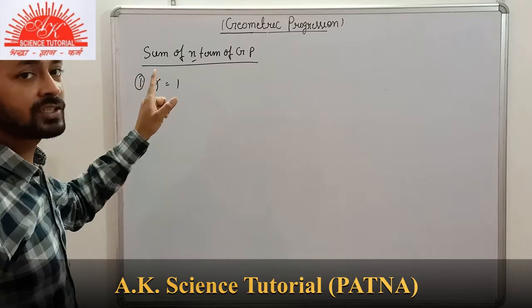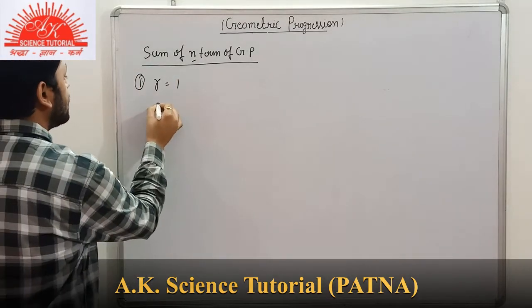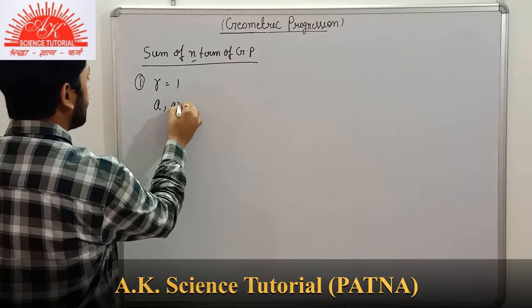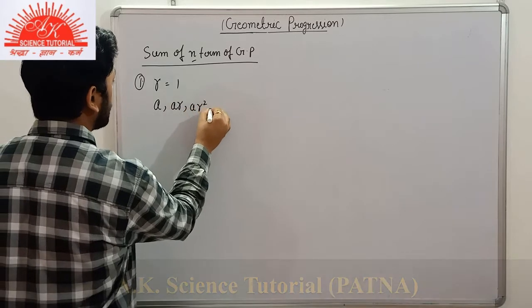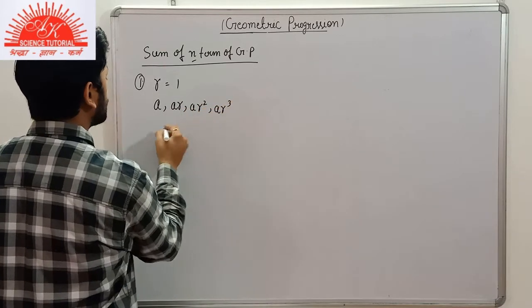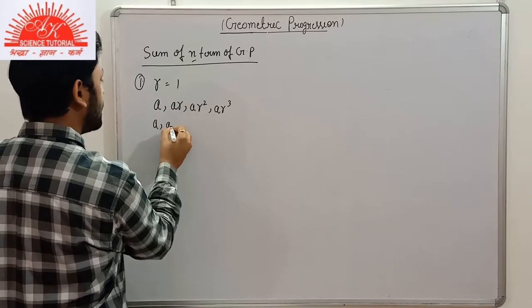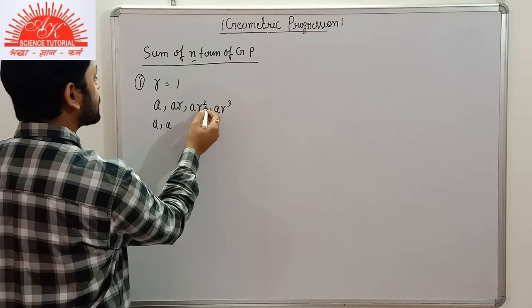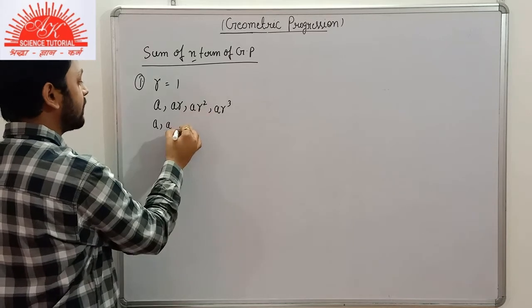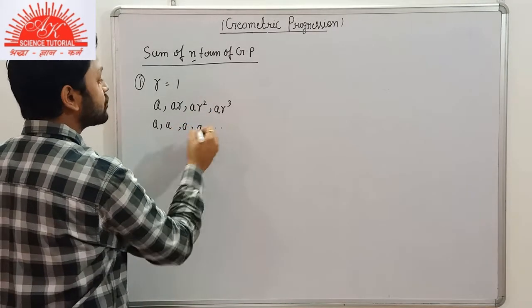When the common ratio is 1, the GP will be a, ar, ar square, ar cube. Since the common ratio is 1, a multiplied by 1 will be a, a multiplied by r square, that is 1 square, will be a, and so on.